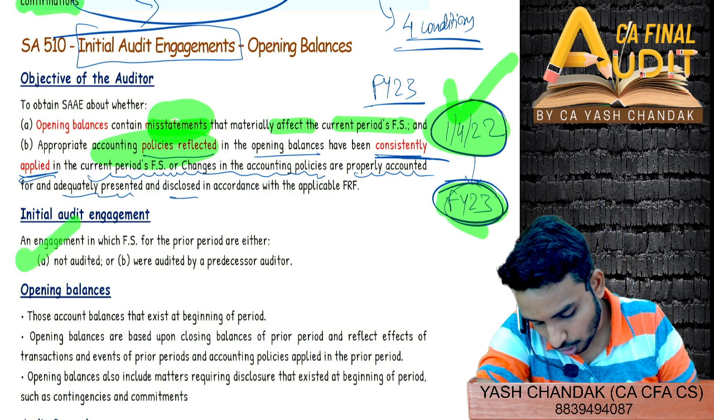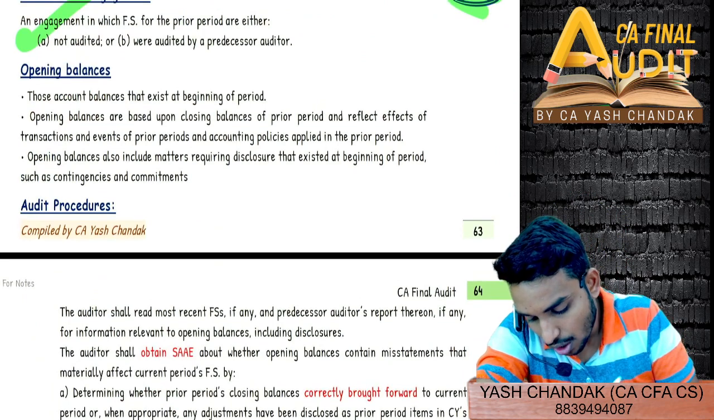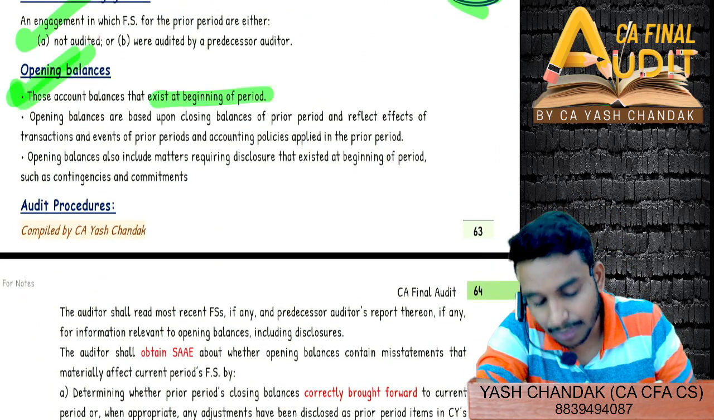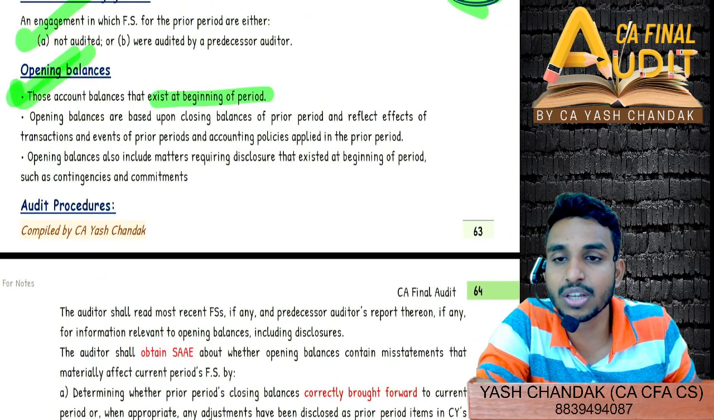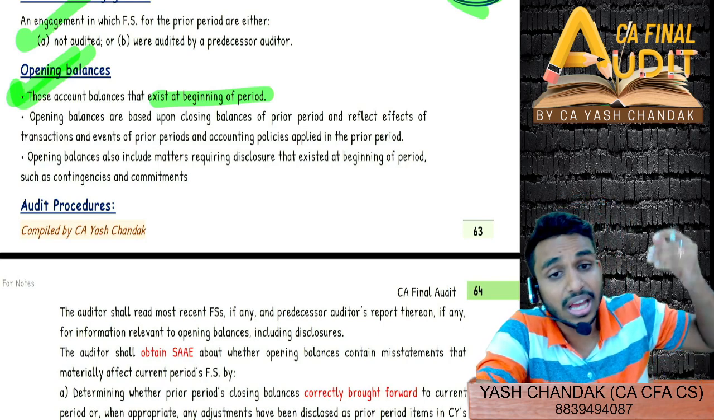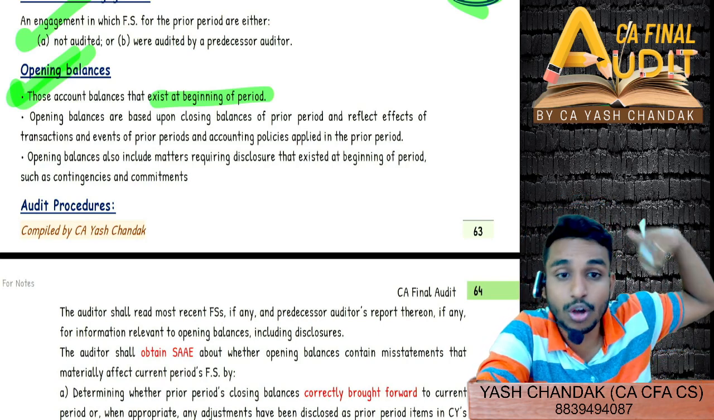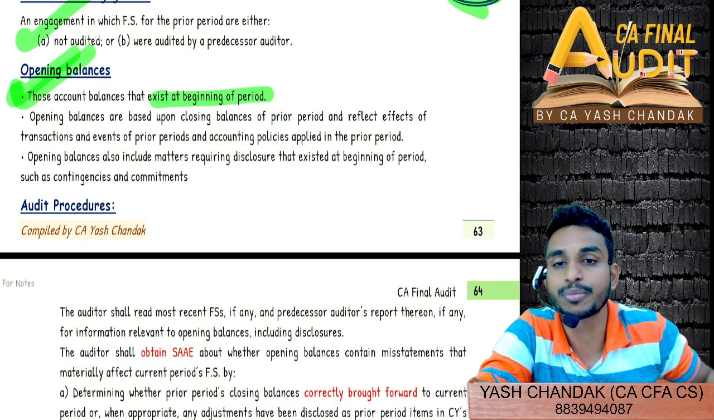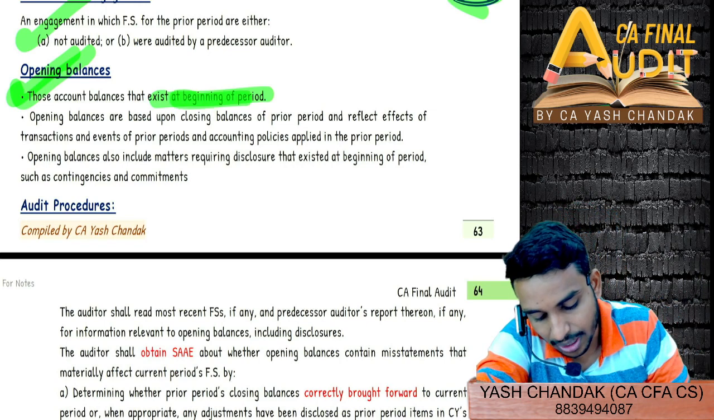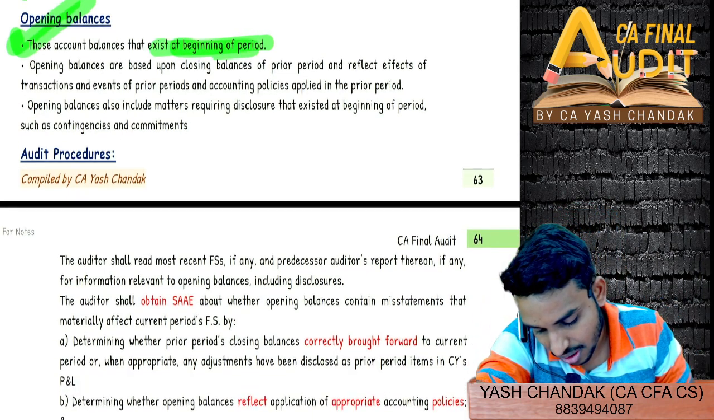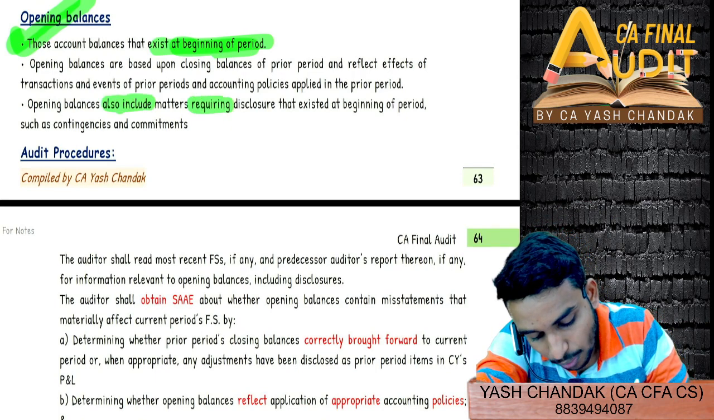Now, initial audit engagement. What is initial audit engagement? We already went through what we mean by opening balances. They exist at the beginning of the period. Any balance which exists at the beginning of the period. Generally, they are brought forward from the closing of the previous year. So the closing figures of the previous year are brought forward and become our opening balances. And it also includes matters requiring disclosure.